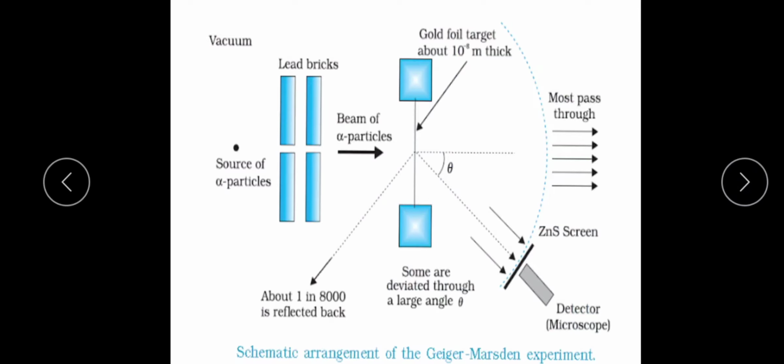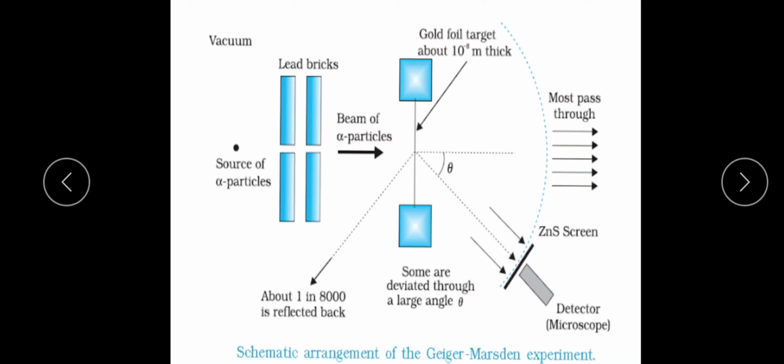Then these emitted alpha particles, of energy 5.5 MeV, emitted by the source, are collimated into a narrow beam with the help of a lead slit. This collimated beam of alpha particles is allowed to fall on a thin gold foil.